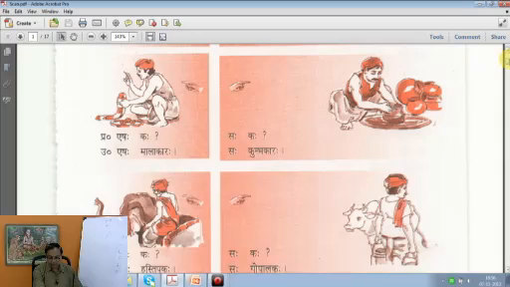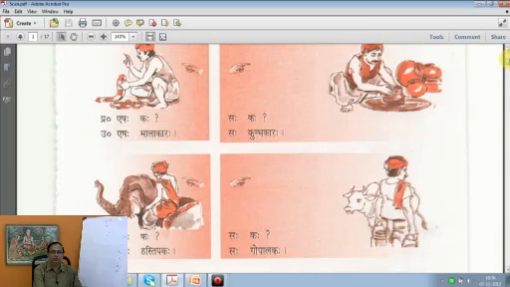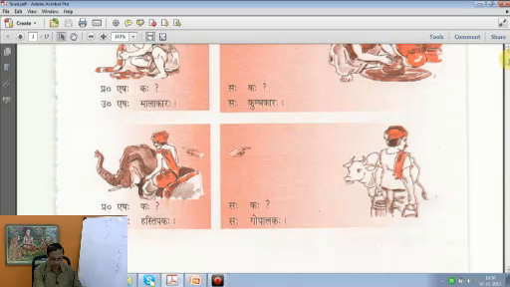From the picture, he is making something out of earthen pots. So he is Saha Kumbhakaraha, he is a pot maker, potter. Who is this person? He is a garland weaver.